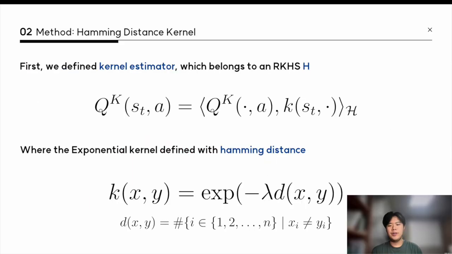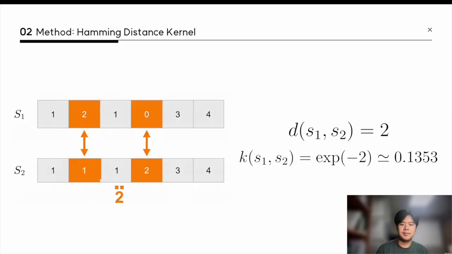So we define a kernel estimator based on Hamming distance. The Hamming distance counts how many feature positions differ between two discrete states. And we convert this distance into a similarity weight using an exponential kernel. This weight determines how strongly the TD error is broadcast to neighboring states. This is a simple example. The two states differ in two feature positions, so their Hamming distance is 2.